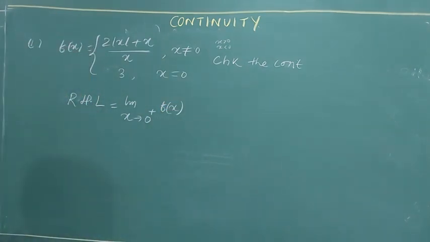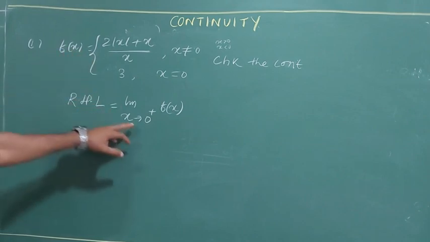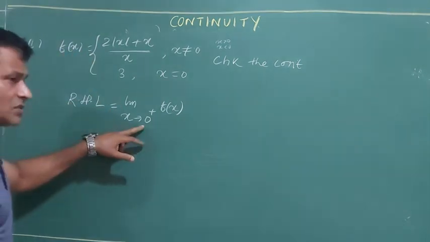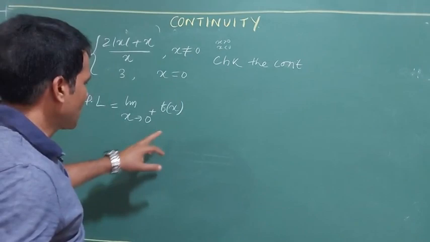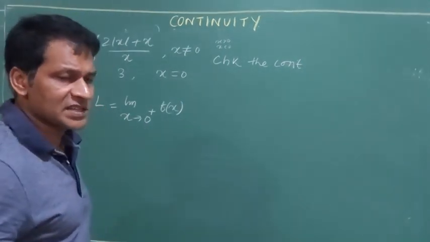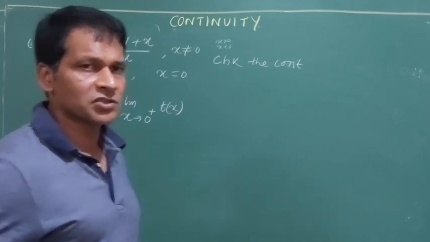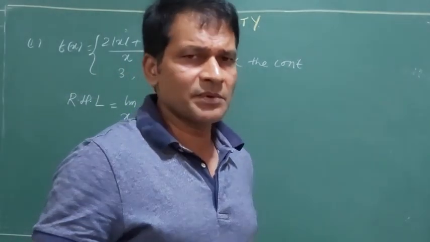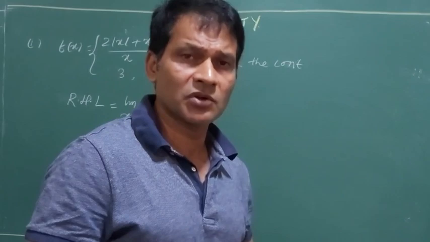This is the first step. Because I have given the name of the function as f(x), I am writing x tends to 0 plus. You are thinking why 0? 0 is the point. If it would have been 2, I would have written here 2 plus. And wherever x is there, I will replace it with 0 plus h. You might be thinking, sir, why 0 plus h? What is h? h is a very small positive number which is nearly equal to 0.